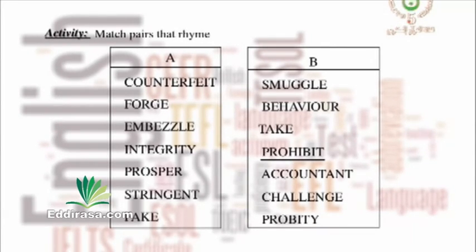Forge, good, it goes with challenge, have the same final sound. The third one, embezzle, to smuggle, right? Integrity with probity, right? Prosper matches with behavior, stringent with accountant, and fake with take.